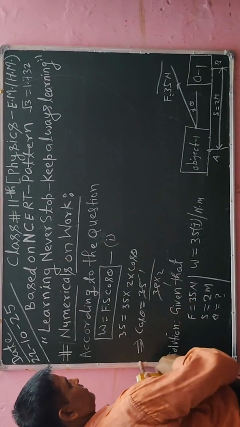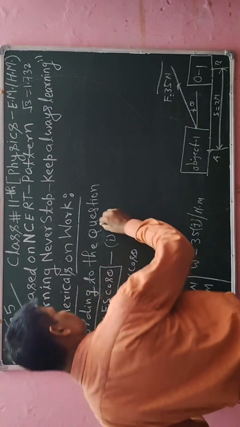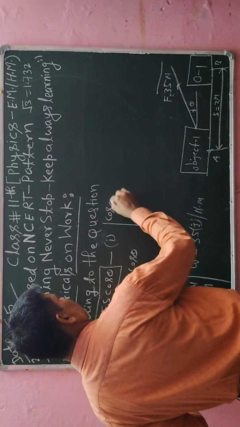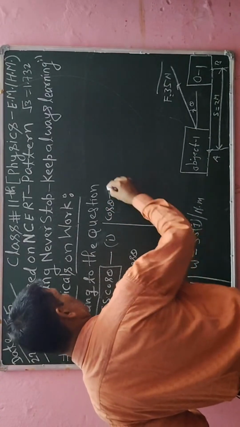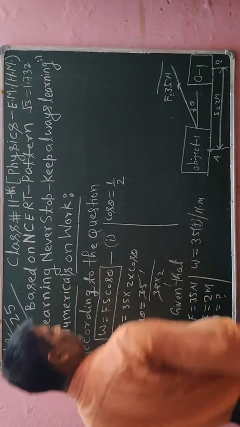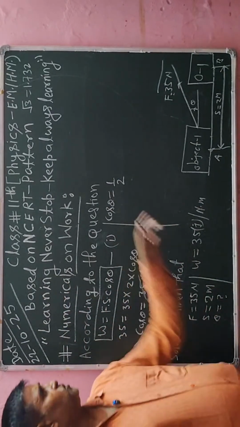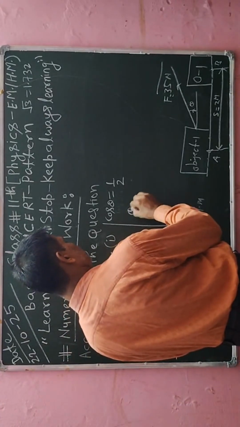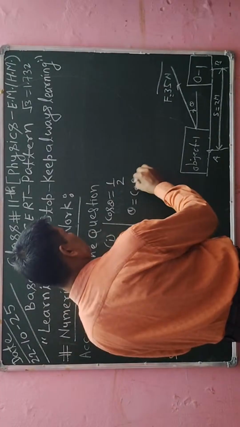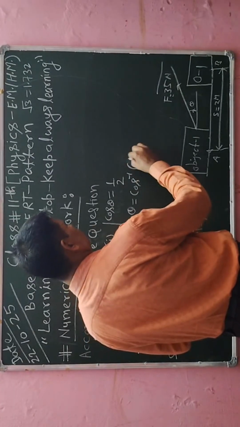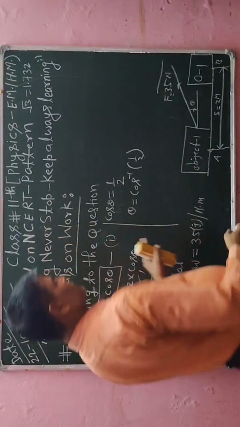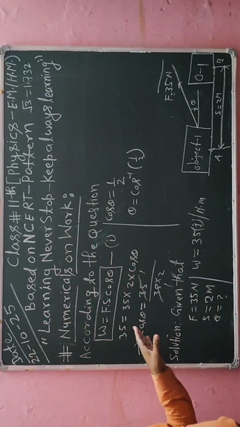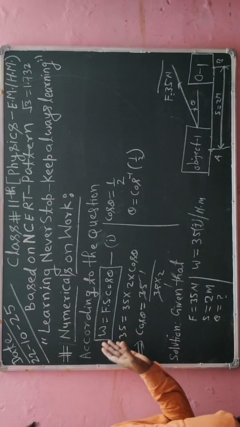Then cos theta is equal to 1 divided by 2. Therefore I can write theta is equal to cos inverse of 1 by 2. So I have to use that concept.